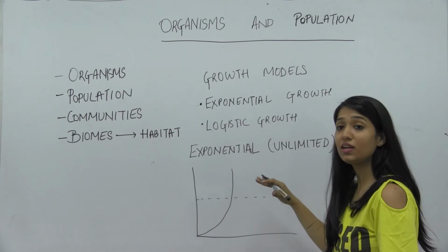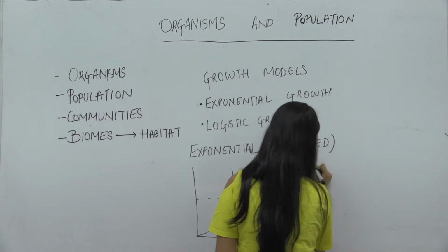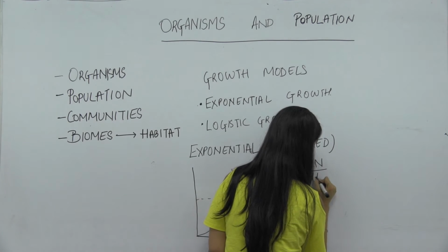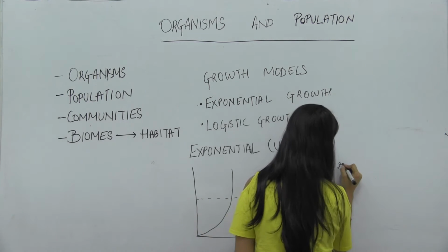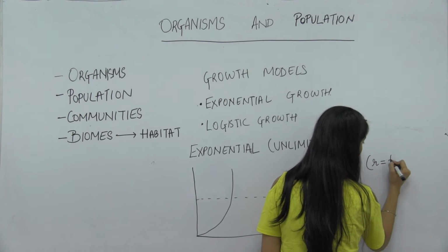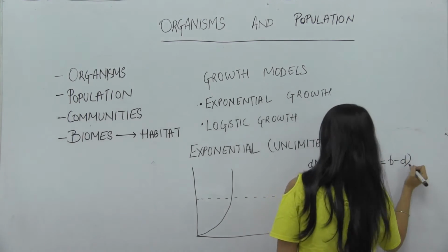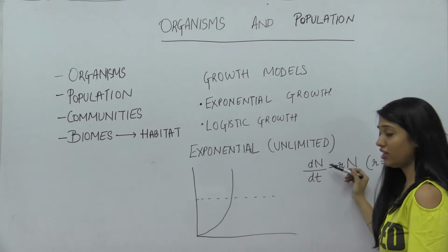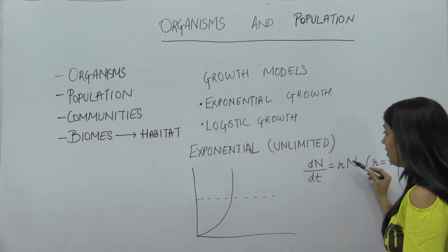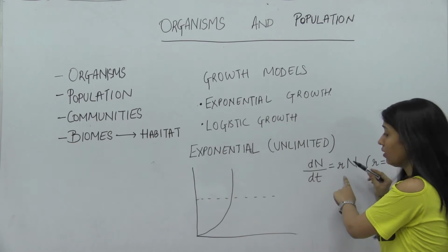Now we form an equation with this. The change in population in a given time is equal to Rn. N was the population density. What is R?